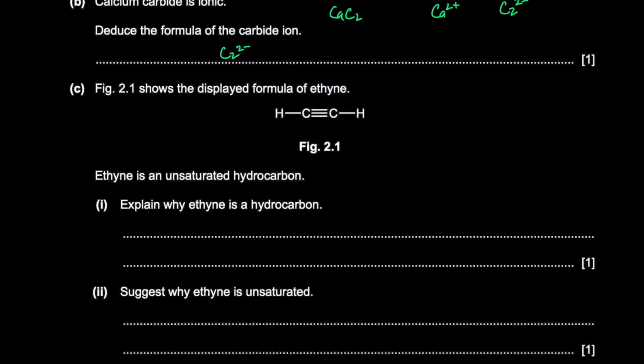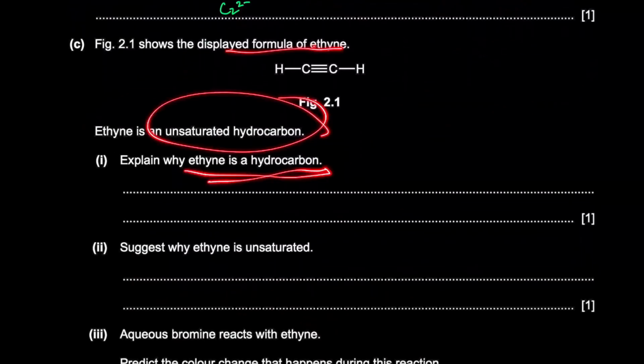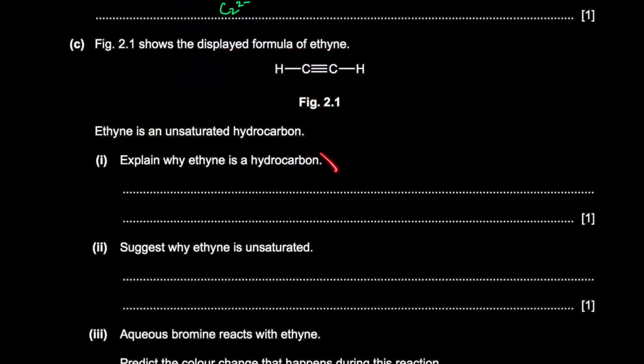Figure 2.1 shows the displayed formula of ethyne. The ethyne is unsaturated. Why is it unsaturated? Explain why ethyne is a hydrocarbon first, right? It only contains carbon and hydrogen. Contains carbon and hydrogen only.